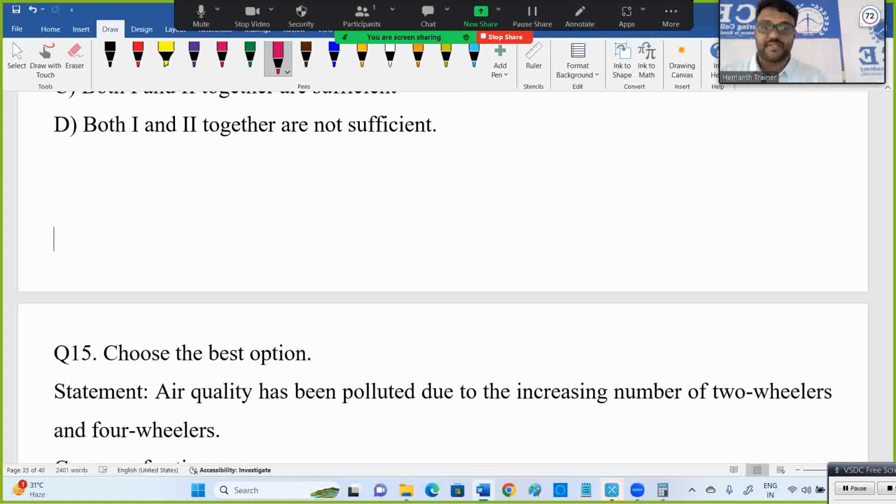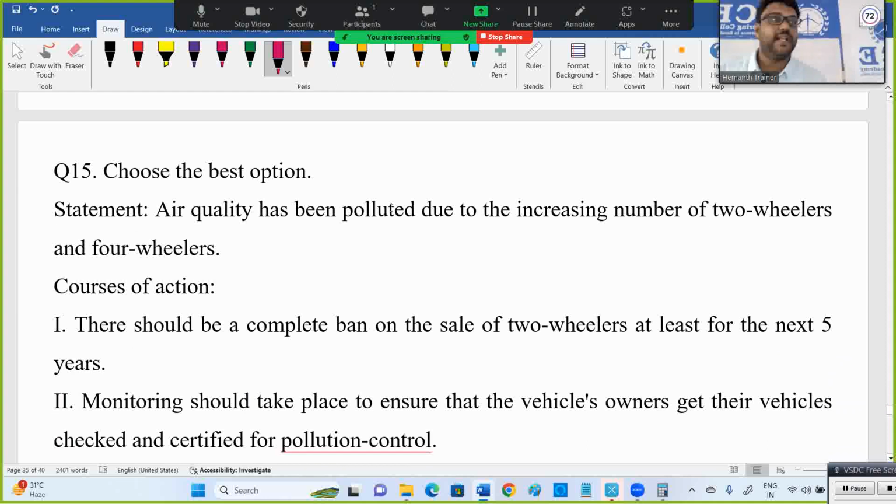Statement and course of actions. See, the statement and course of actions is like this: in the statement there is a problem, and to minimize that problem, to improve it, to come out of it, what is the immediate action to be taken? Now, air quality has been polluted due to the increasing number of two-wheelers and four-wheelers. In Delhi, people see news very frequently about this issue. What strategy are they following?